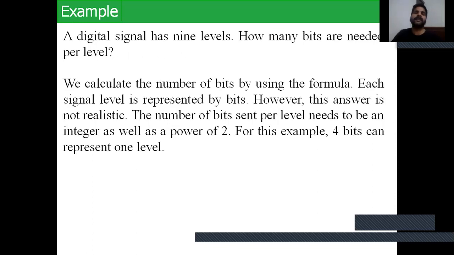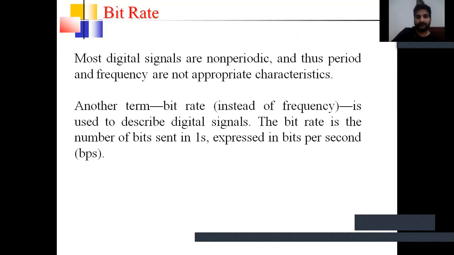We calculate the number of bits by using the formula: each signal level is represented by bits. However, this answer is not realistic. The number of bits sent per level needs to be an integer as well as a power of 2. For example, 4 bits can represent one level.